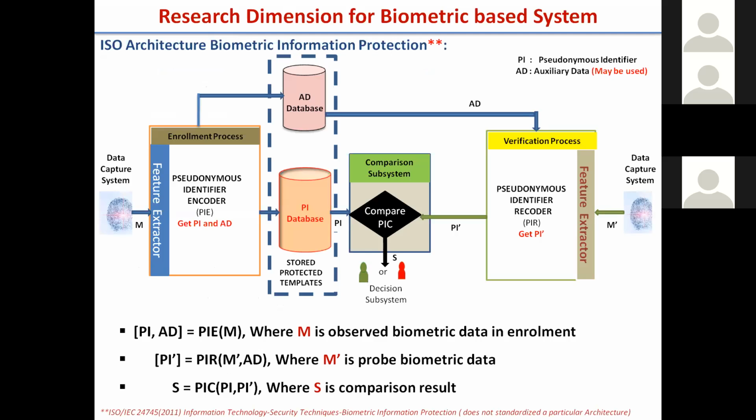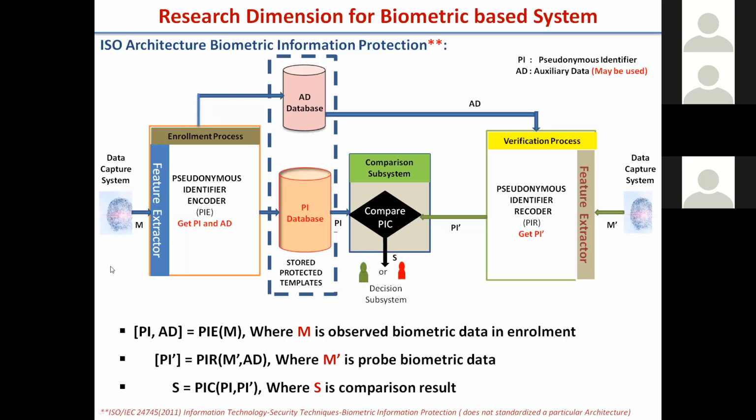Now, this is a slide I have taken from the ISO standard, and it basically depicts how a biometric system is built. Here there are two stages: one is the data capture, and the second is the authentication stage.